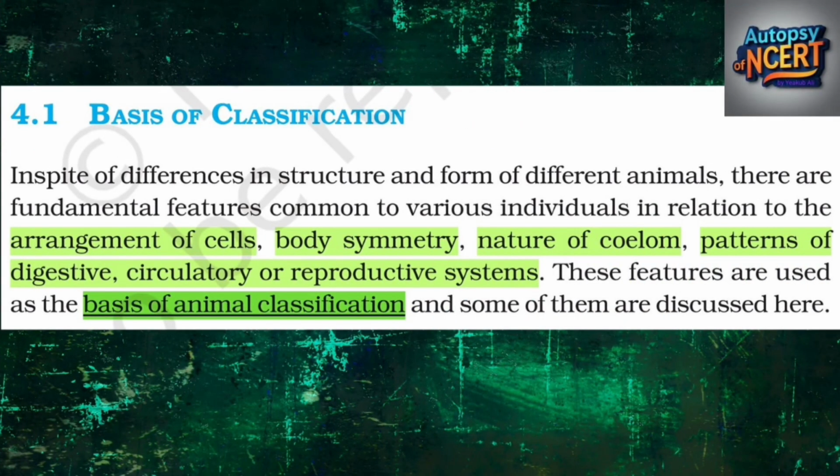4.1 Basis of Classification. In spite of differences in structure and form of different animals, there are fundamental features common to various individuals in relation to the arrangement of cells, body symmetry, nature of coelom, patterns of digestive, circulatory or reproductive systems. These features are used as the basis of animal classification and some of them are discussed here.